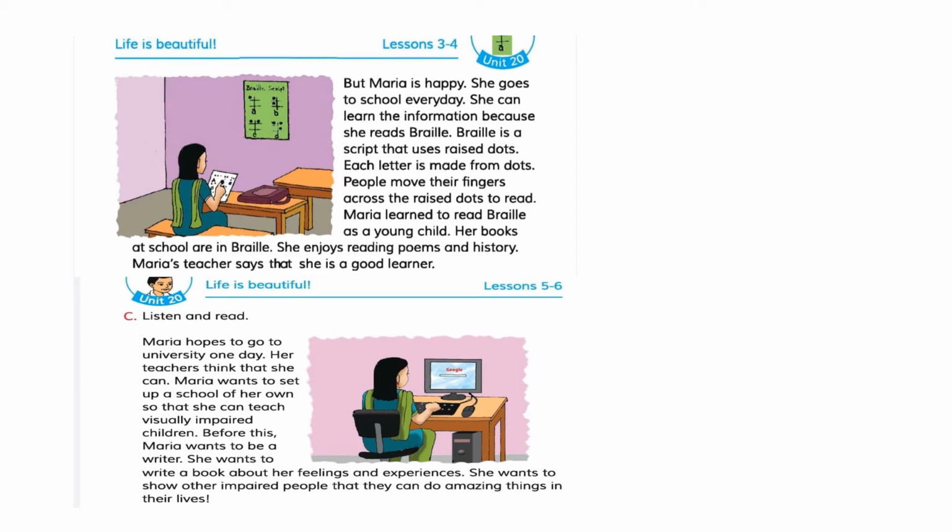She wants to write a book about her own feelings and experience. So before setting up a school, she wants to be a writer because she wants to write the book about her feelings and experience. She wants to show other impaired people that they can do amazing things in their lives. So Maria wants to be an example to the visually impaired people that they can do amazing things. We hope that she can do so.